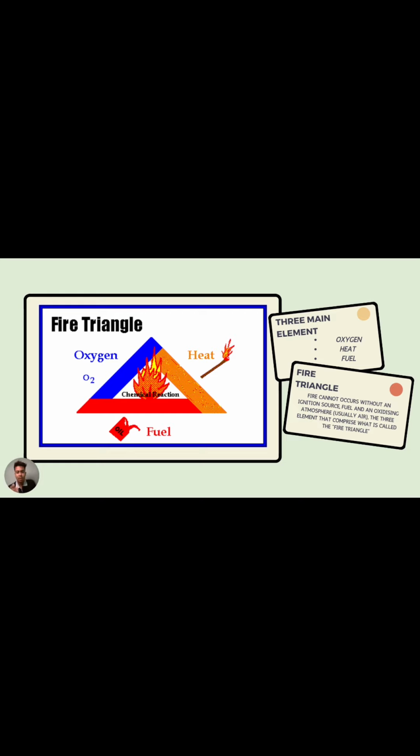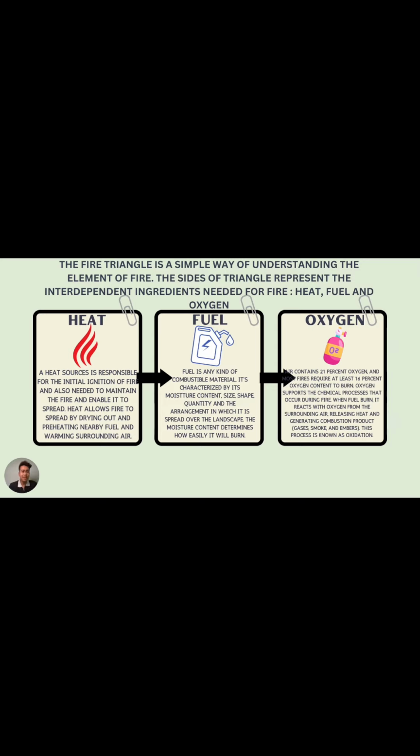These three elements comprise what is called the fire triangle. The fire triangle is a simple way of understanding the elements of fire. The sides of the triangle represent the independent ingredients needed for fire: heat, fuel, and oxygen.